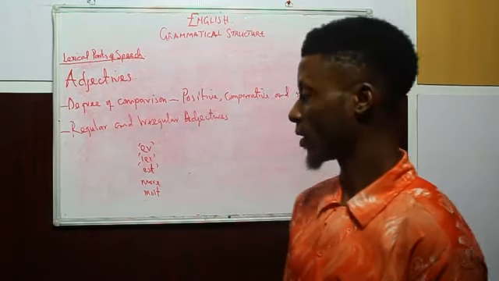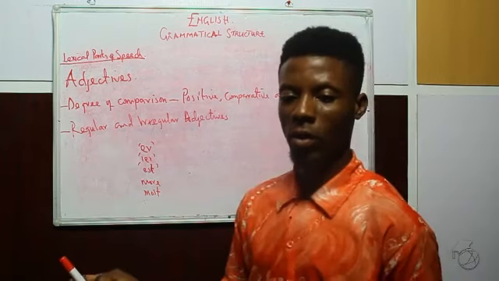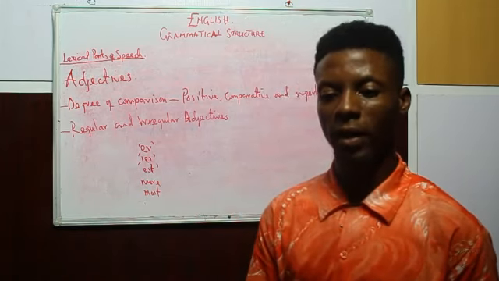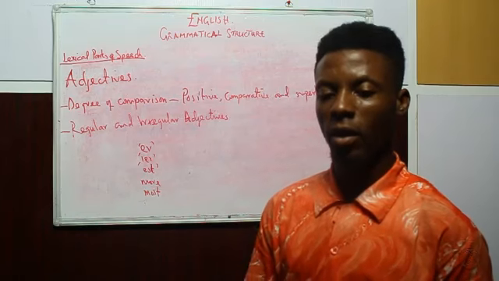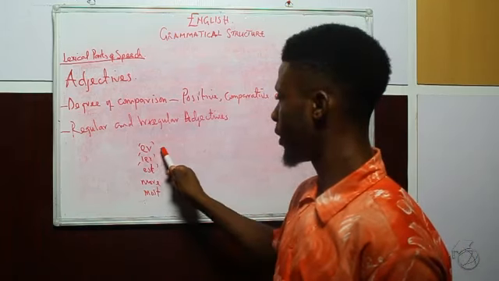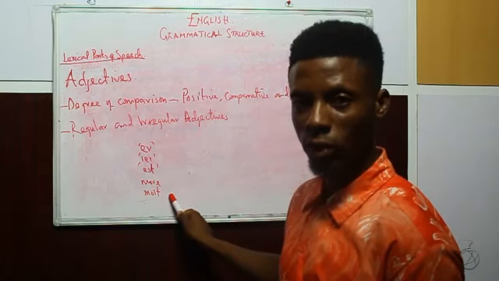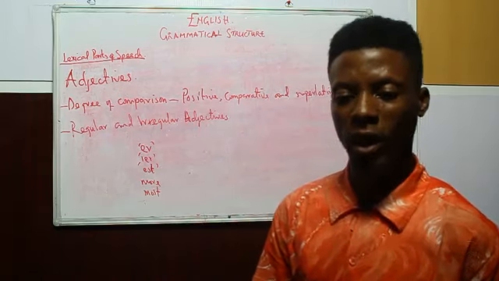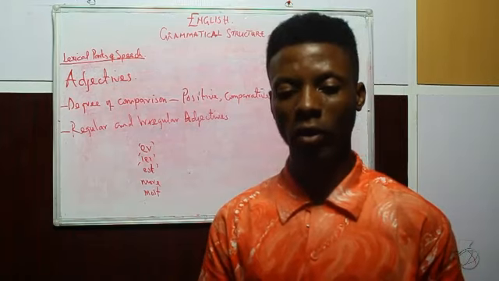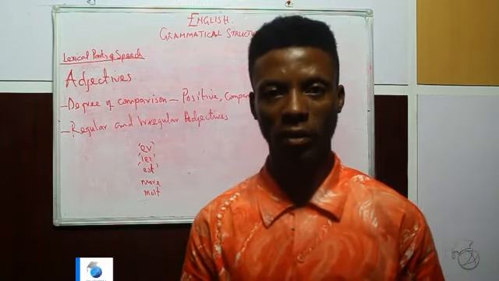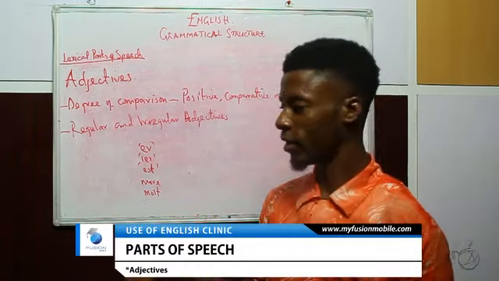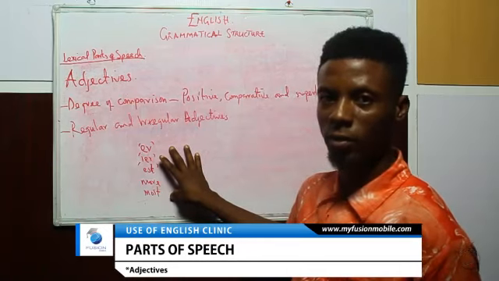We said regular adjectives are the adjectives that their comparative and superlative degree are derived by adding er, ier, est, more or most. But the irregular adjectives do not derive their comparative and superlative degrees in this regular pattern.